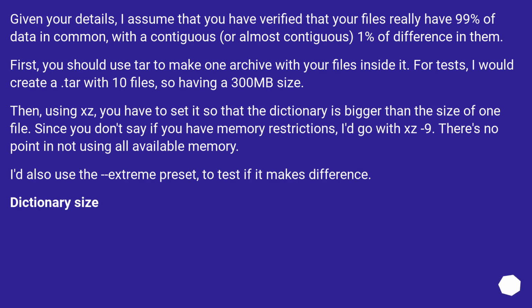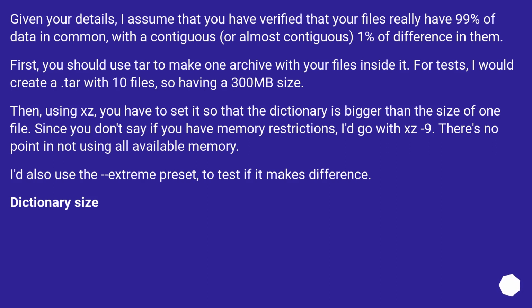Given your details, I assume that you have verified that your files really have 99% of data in common, with a contiguous, or almost contiguous, 1% of difference in them. First, you should use tar to make one archive with your files inside it. For tests, I would create a tar with 10 files, so having a 300 MB size. Then, using xz, you have to set it so that the dictionary is bigger than the size of one file. Since you don't say if you have memory restrictions, I'd go with xz -9. There's no point in not using all available memory. I'd also use the extreme preset to test if it makes a difference.